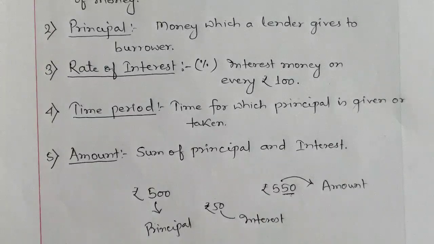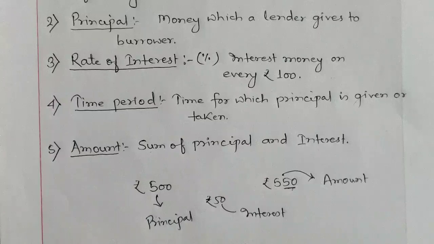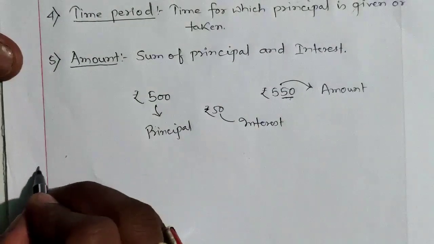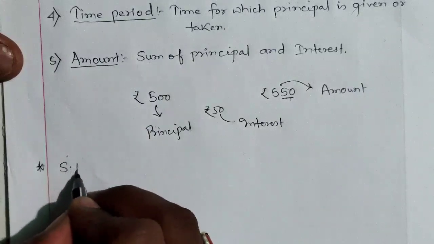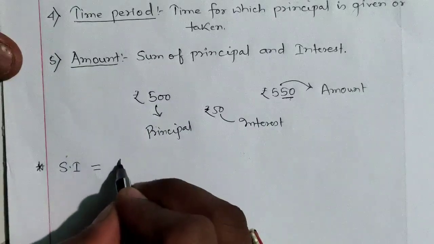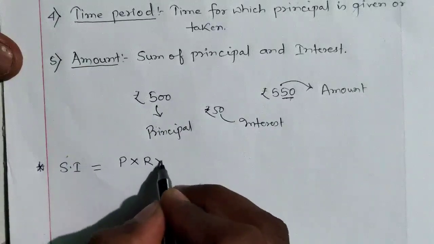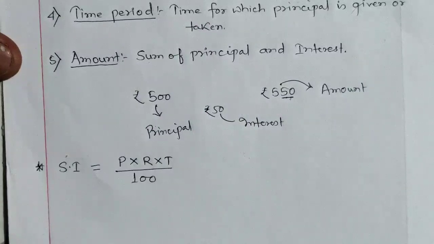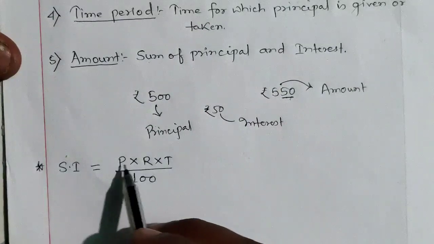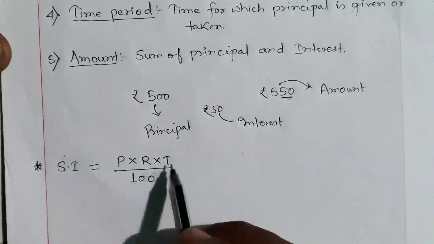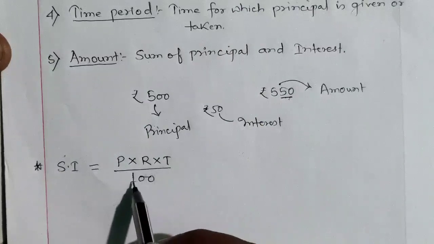Now in this chapter we are going to solve the questions with the help of formulas. It means you have to remember the formula. The very first formula is for simple interest, or you can simply say interest. SI is equal to P into R into T by 100. This is the first formula. P stands for principal, R stands for rate, and T stands for time. Divided by 100.